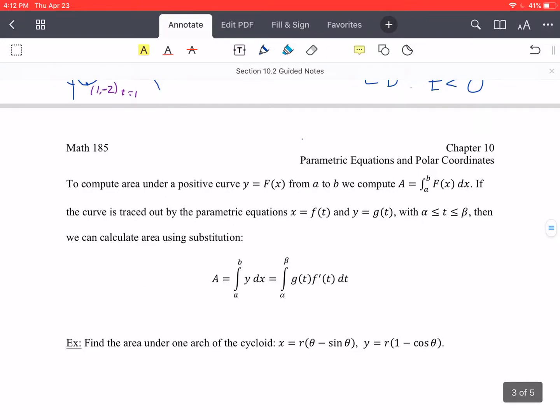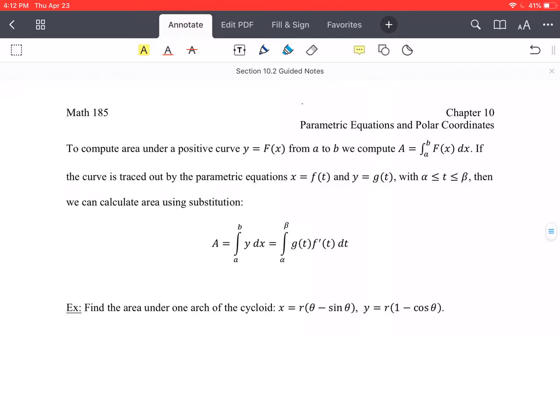So this is area. So computing area under a positive curve, y equals f of x from a to b. So normally what we would do is compute the integral from a to b of f of x dx, right? That's area under a curve. If the curve is traced out by parametric equations, okay, f of t and g of t, with t going from alpha to beta, so instead of a and b, then we can calculate the area using substitution. So the particular substitution here, so instead of y dx, we have g of t times f prime of t dt going from alpha to beta.